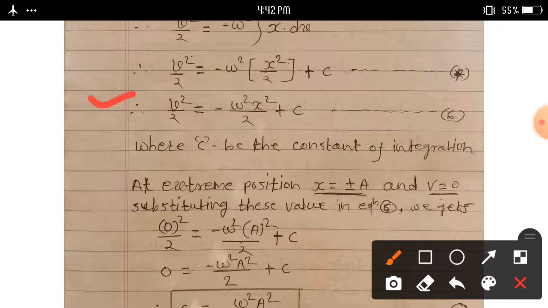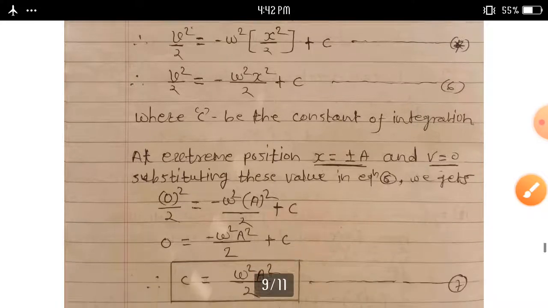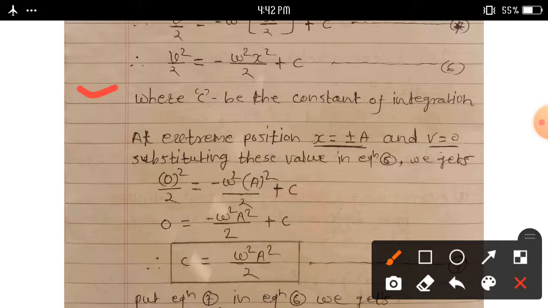Integrating x dx, this becomes x square by 2, and adding some integration constant. Suppose this integration constant is c here. Considering equation star, we can write v square by 2 is equal to minus omega square a square by 2 plus c. Consider this equation number 6, where c is the constant of integration.